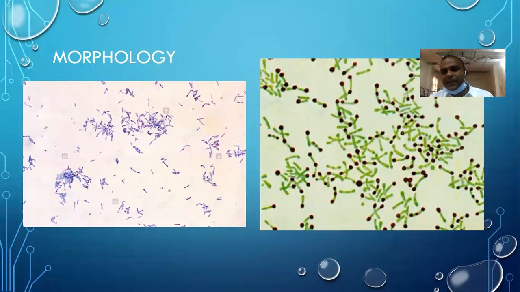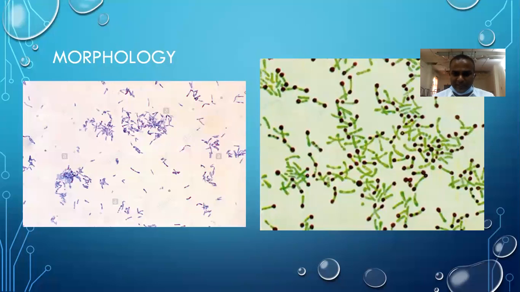And diphtherios in Greek means leathery. So the characteristic pathognomonic feature of Corynebacterium diphtheriae is formation of a leathery membrane in the oropharynx. That's why the name Corynebacterium diphtheriae: a club-shaped bacterium which causes a pseudomembrane.